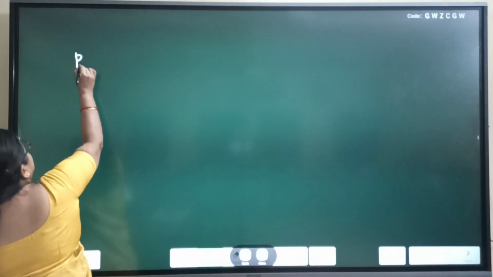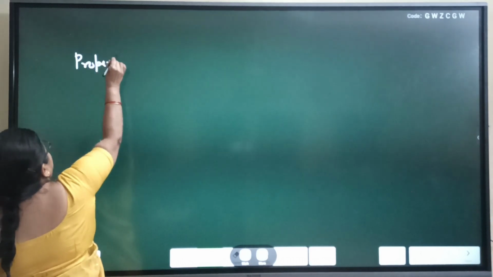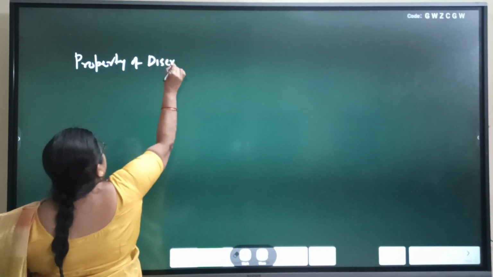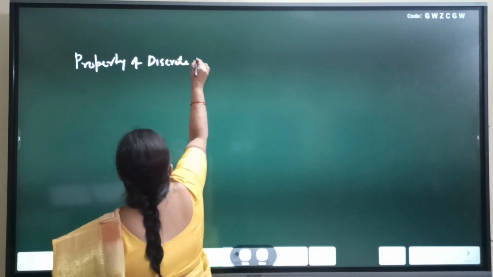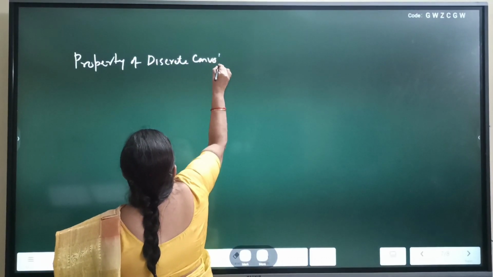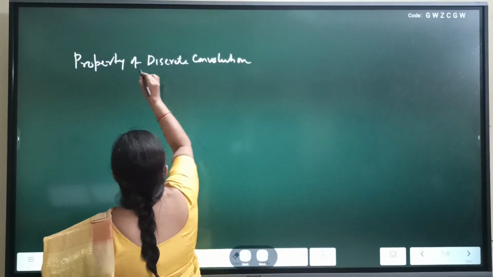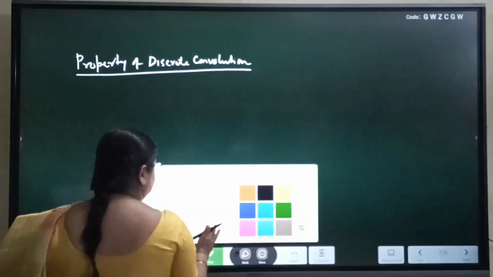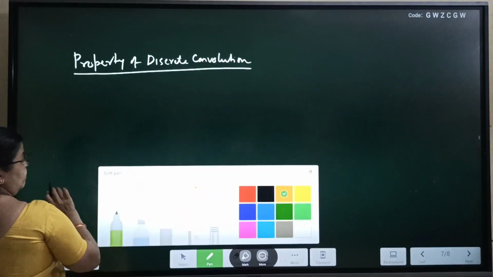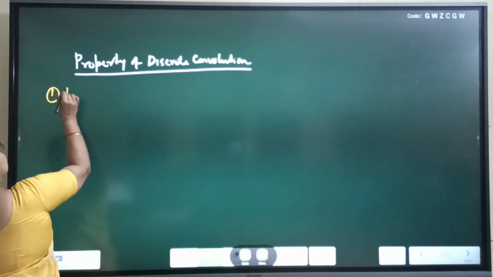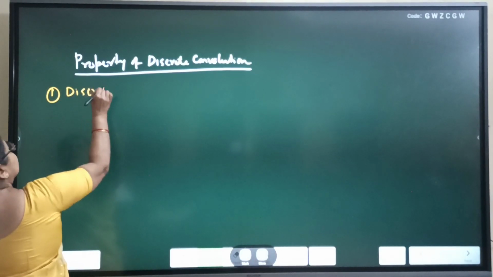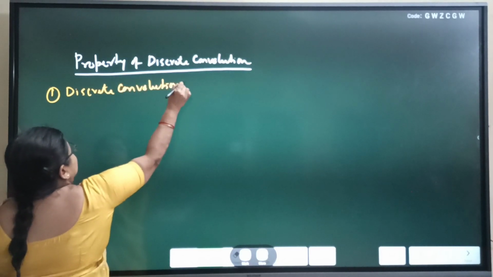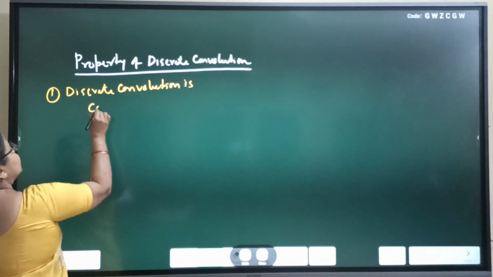So the property of discrete convolution. Property of discrete convolution. So first property is discrete convolution is commutative.